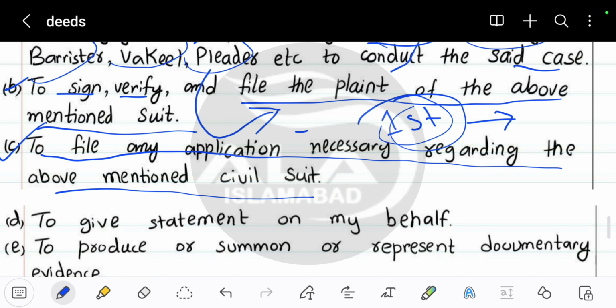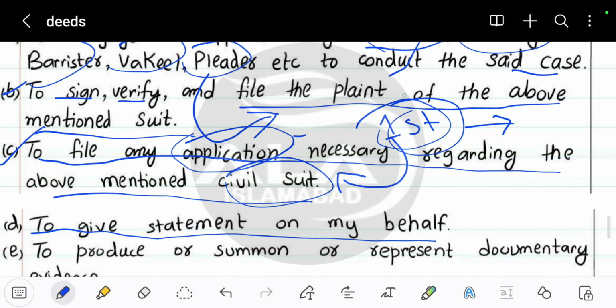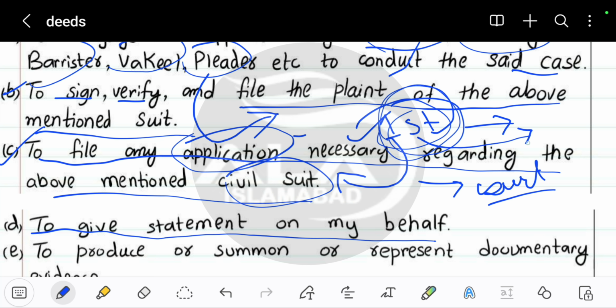And this first power of attorney also allows the second person, or the second part, to file any kind of application if he thinks fit related to the suit or case, to give a statement on my behalf. So basically the first part cannot go to court and cannot visit court daily. Maybe he's busy, maybe he's aged and can't go to court due to his old age. So at that point, instead of himself, he is putting the second part in his place to go to court and do anything he wants.